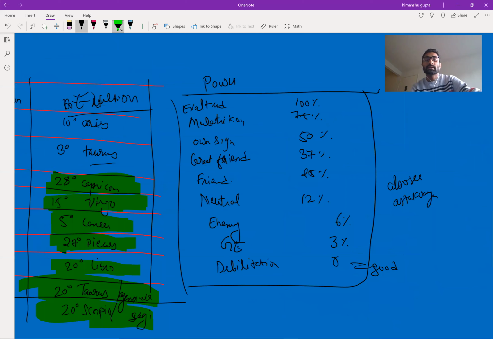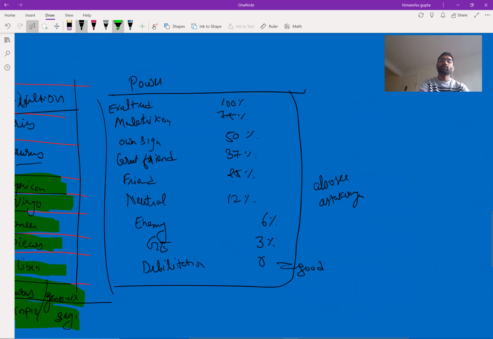We will also see why we use the exaltation and debilitation of any planet. What does it mean? It shows the power of the planet, how much power the planet has to give its results. For example, if the planet is exalted, then it will give 100% of its result, and also when the degree is near the exaltation point.